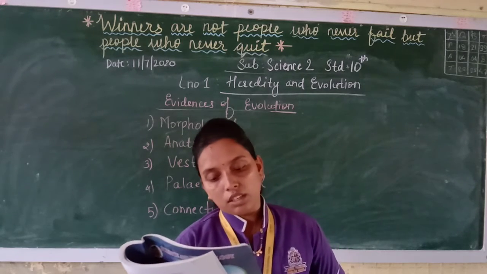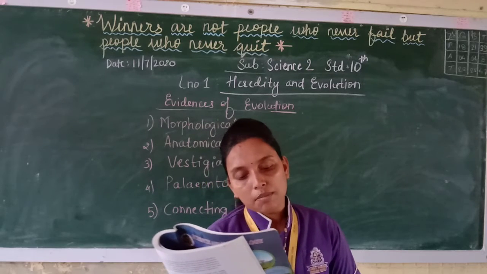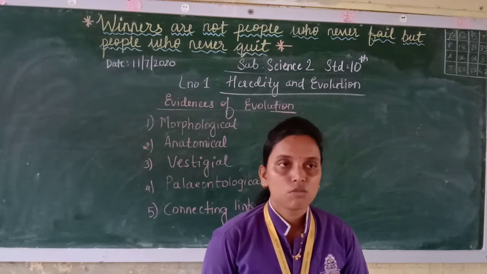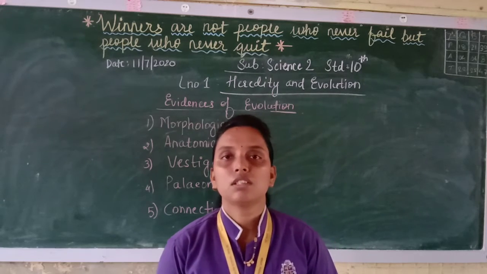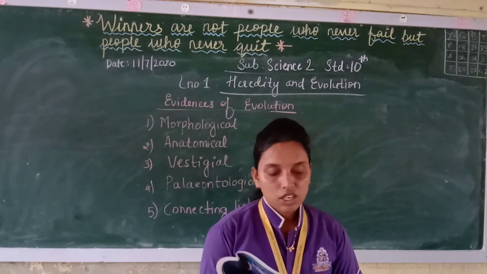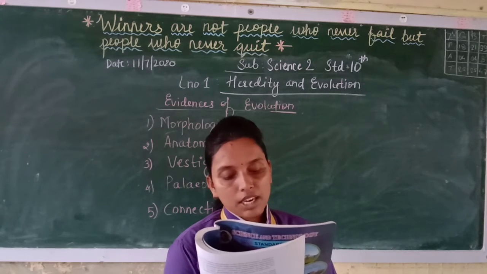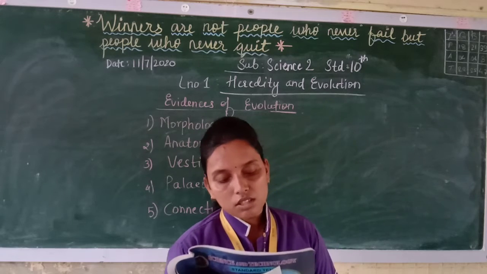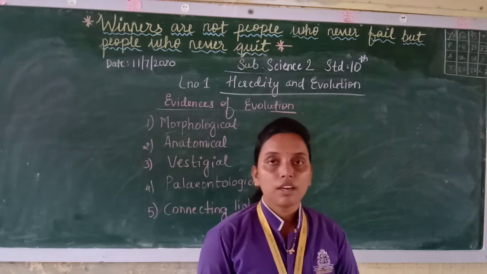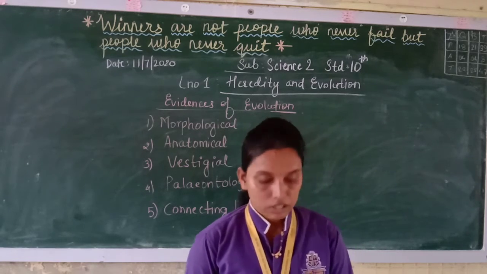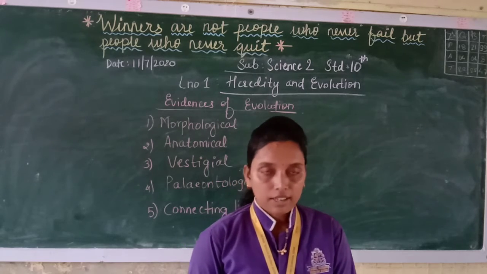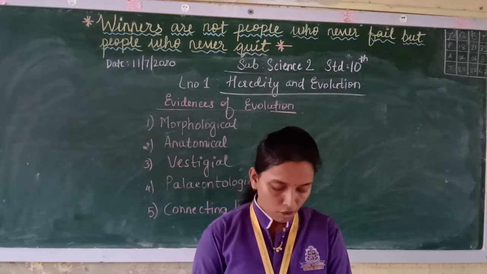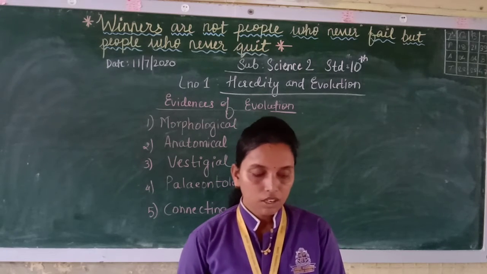That was rejected, because it has been verified many times that modifications brought in an organism are not transferred to the next generation. So whatever modifications occur will not be transferred to the next generations. Lamarck said that living organisms can transfer the characters which they have acquired to the next generation. This is called inheritance of acquired characters.